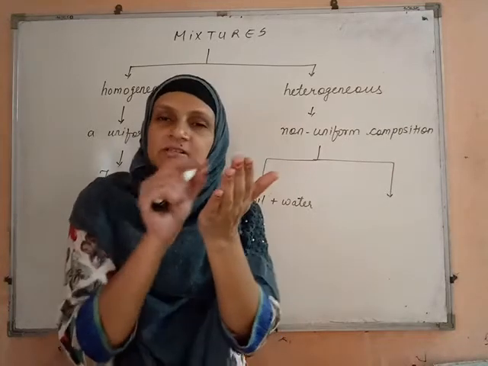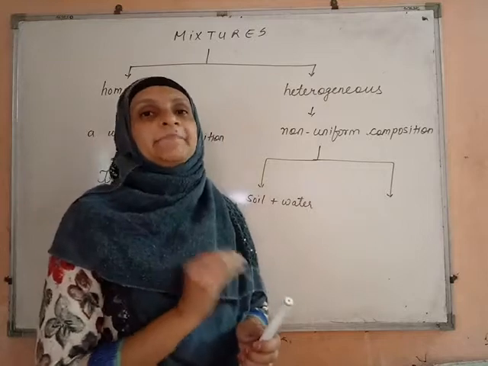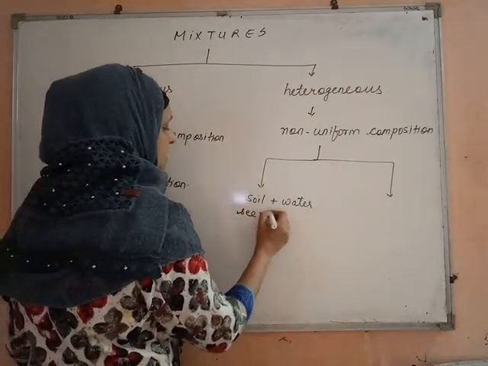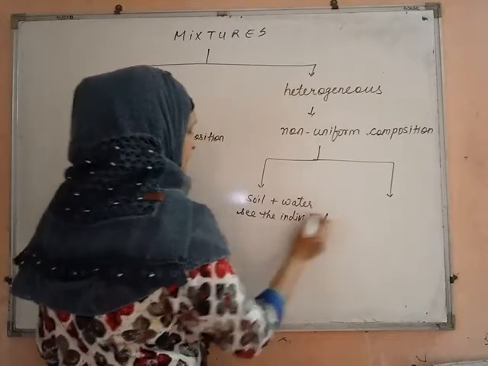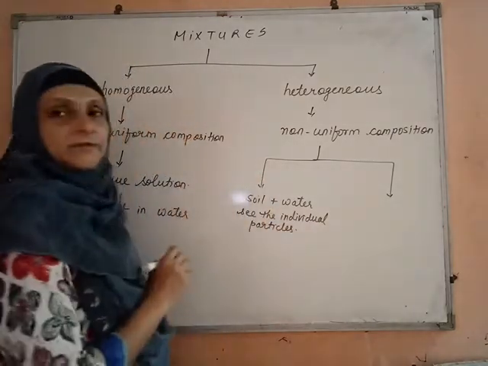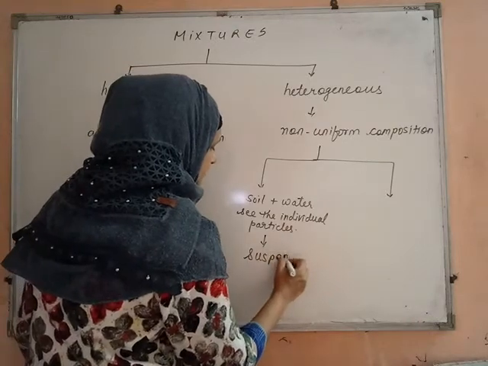We can see the particles of the soil individually. अलग से हमें particles नजर आते हैं, right? So in such mixtures we see the individual particles. Clearly particles दिखते हैं हमें with our naked eyes itself, then such mixtures are known as suspension.